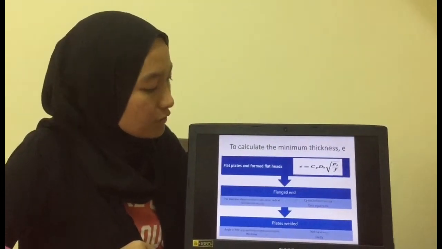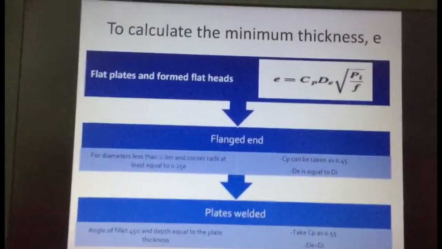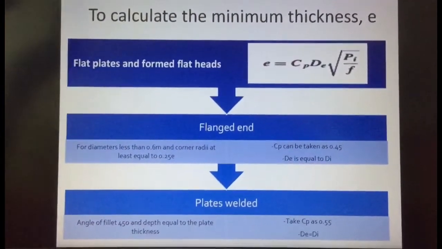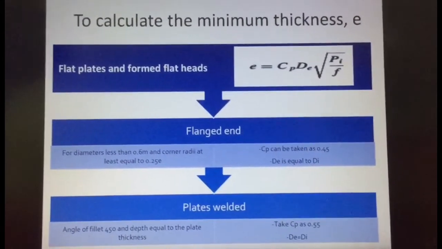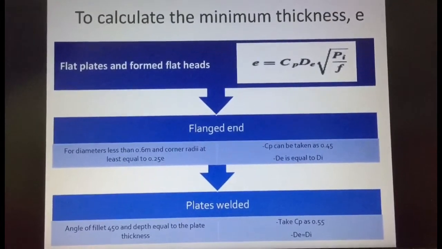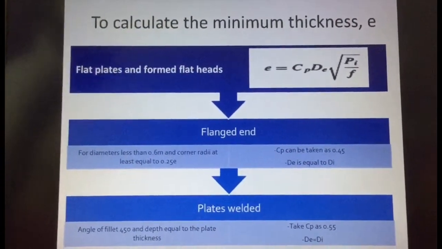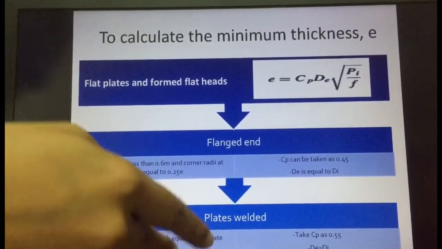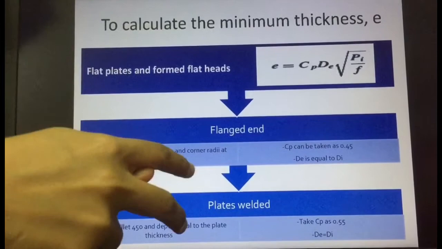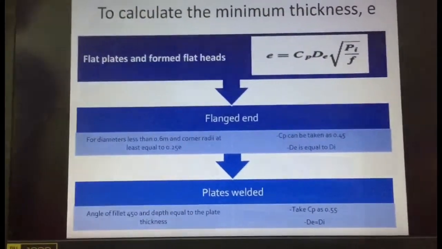I'll show you how to calculate the minimum thickness for flat plate and formed flat head. This is the formula that we use. For the flange end, for a diameter less than 0.6 m, CP can be taken as 0.45. And another one is for the flat plate welded, CP we can take as 0.55. For both types, the external diameter is equal to the internal diameter.